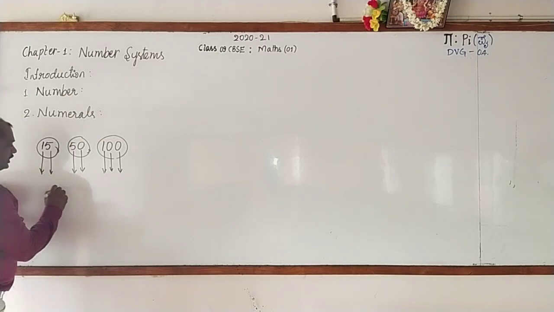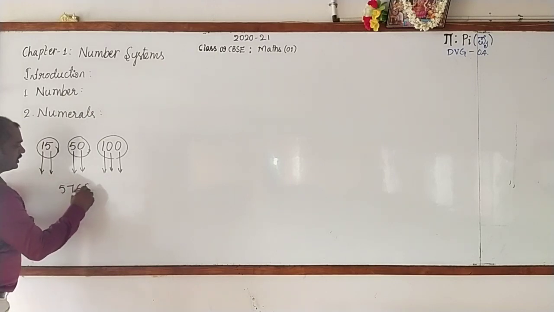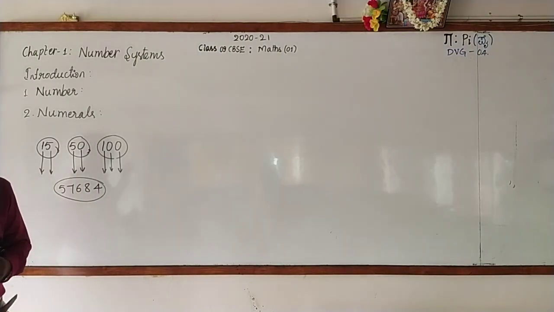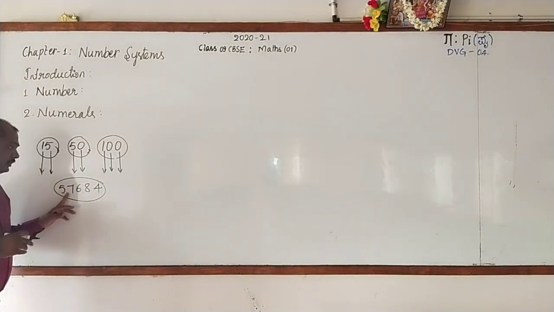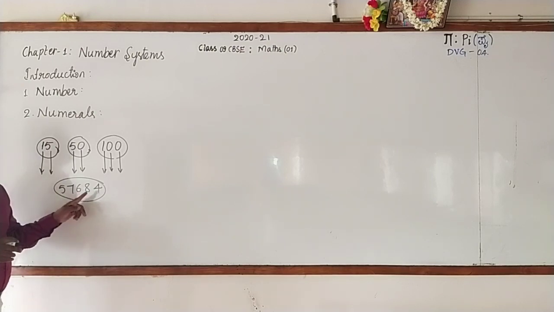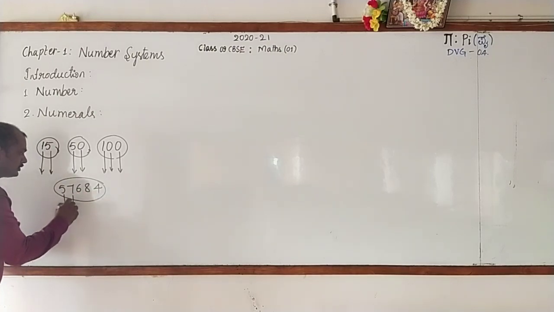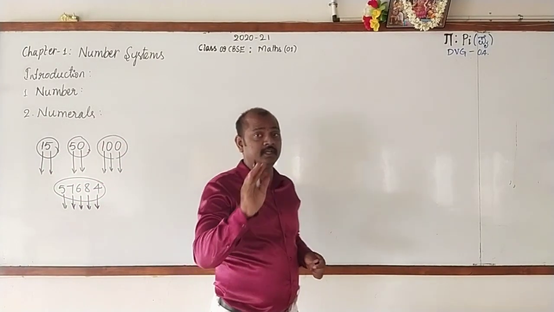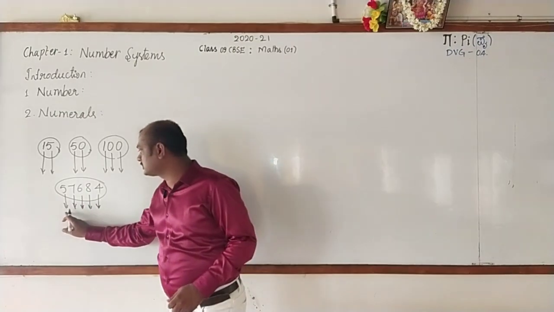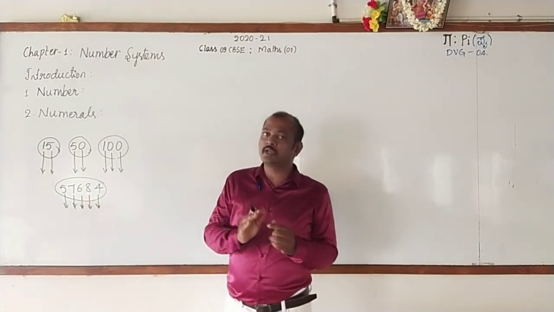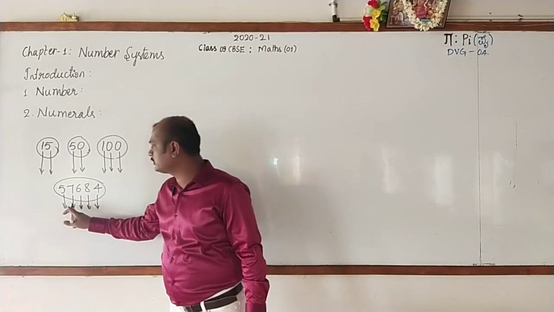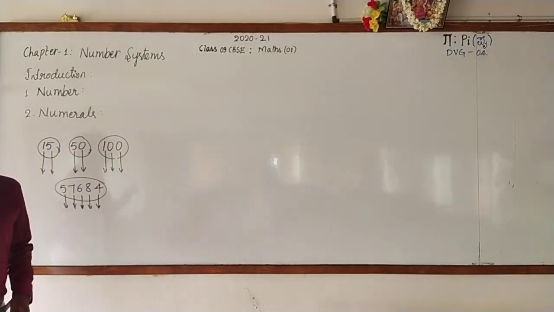Suppose I take 57,684. If I read this, 57,684, it is a number. And this is the symbol, and this symbol is called a numeral. To write this numeral, I have used some more symbols, and these symbols are called digits. Digits are the symbols used for writing the numeral. The numeral may be a small one or a bigger one. To write that, we use the symbols, and the symbols are known as digits.